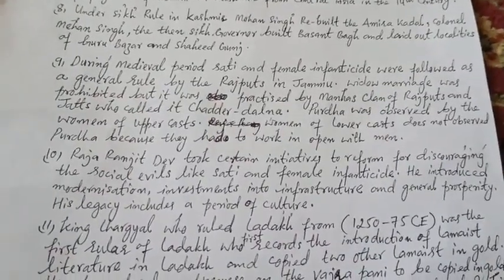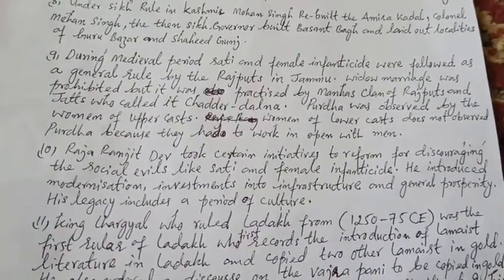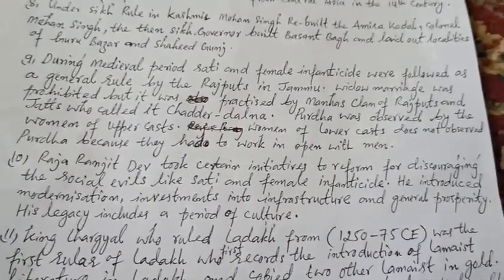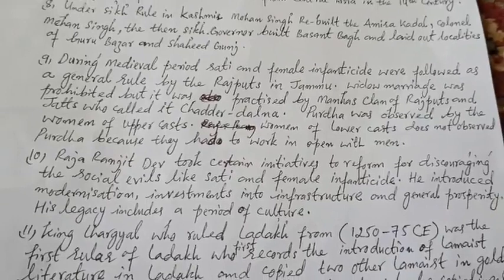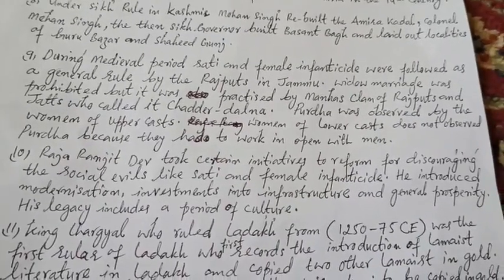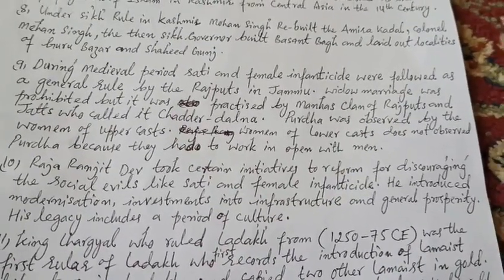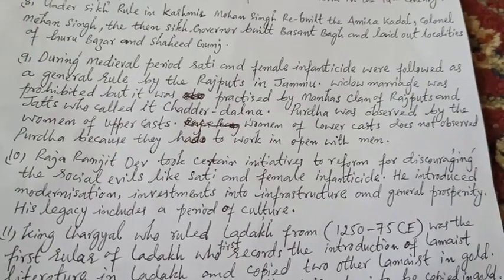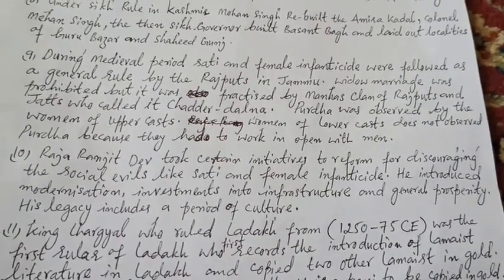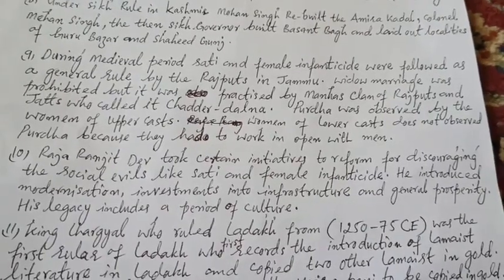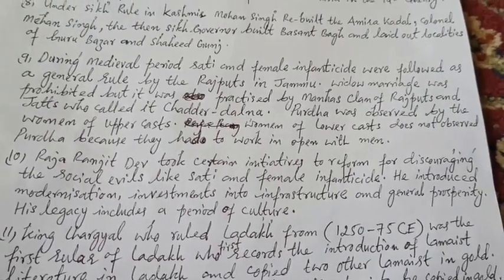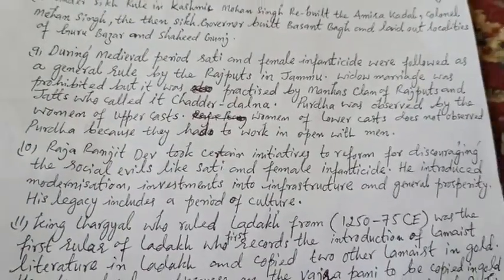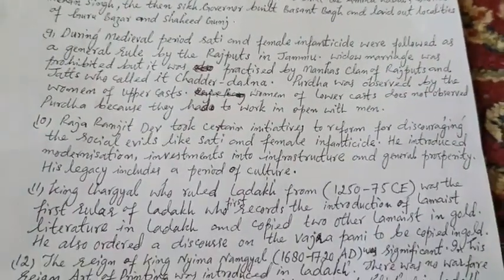Number 10. Write down the contributions of Raja Ranjit Dev. The answer is, Raja Ranjit Dev took certain initiatives to reform, discouraging social evils like sati and female infanticide. He introduced modernization, investments into infrastructure, and general prosperity. His legacy includes a period of culture.